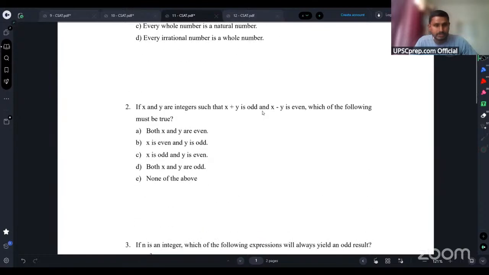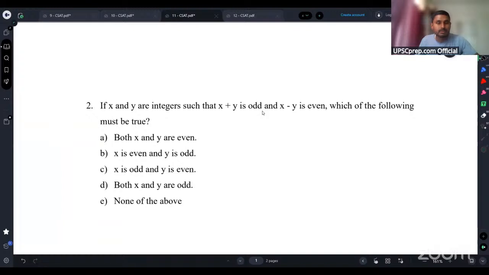Question number 2 and question number 4. See now, question number 2, guys, pay attention. It says, if x and y are integers such that x plus y is odd and x minus y is even, which of the following must be true? See now, guys, x and y are integers and x plus y is odd. So let's say x is 3 and y is 2. So one should be even and one should be odd only.